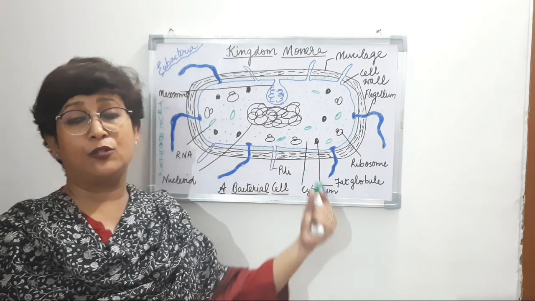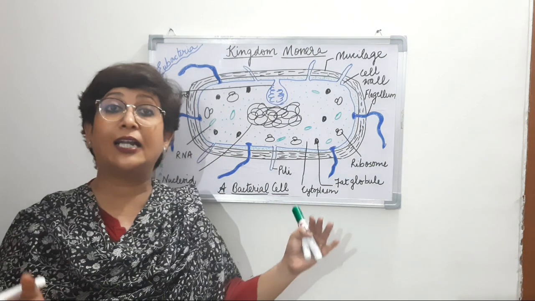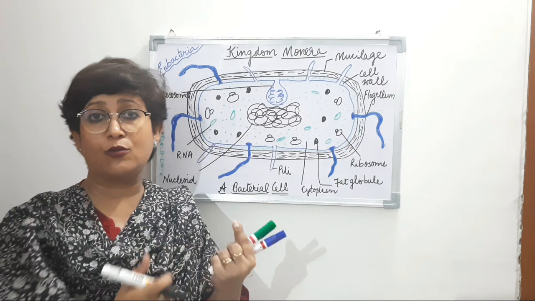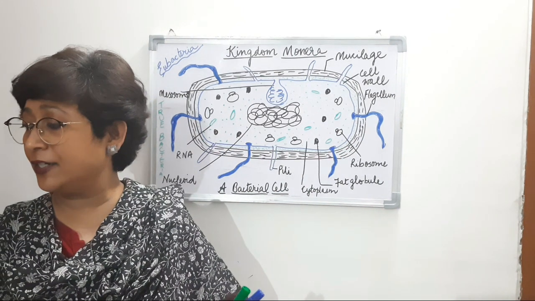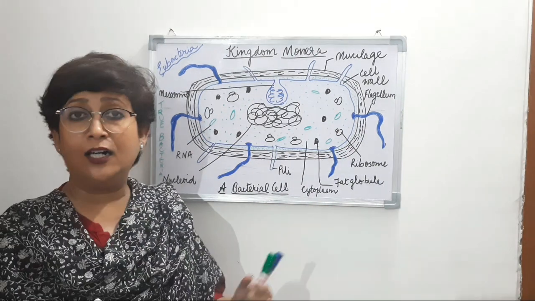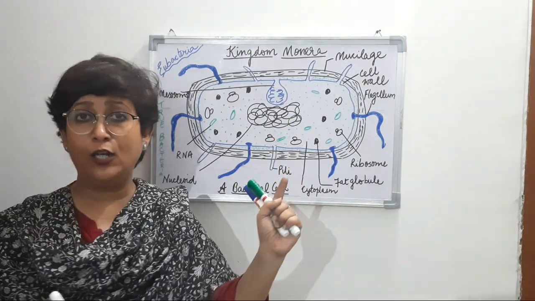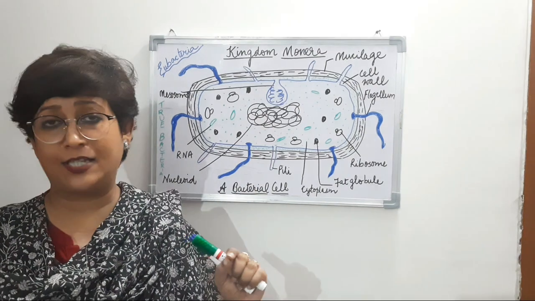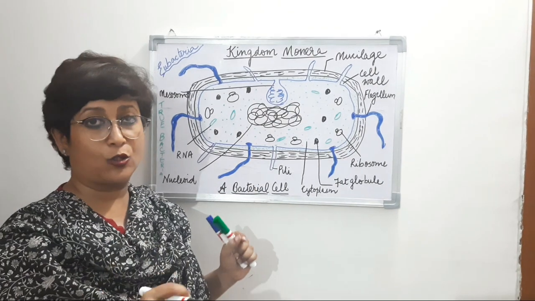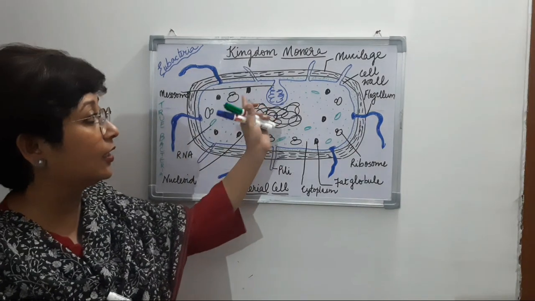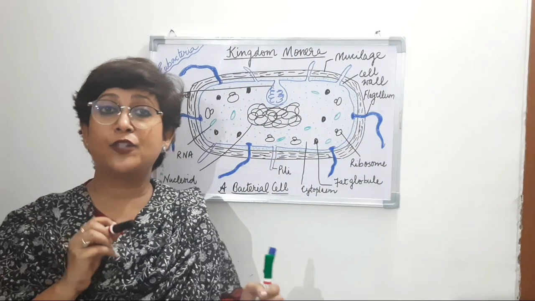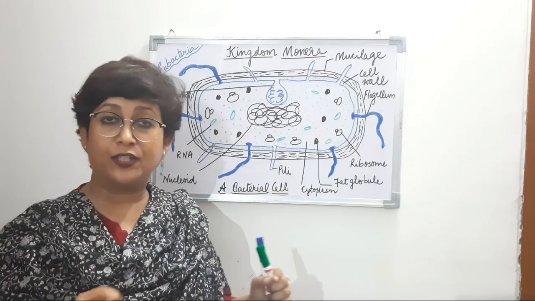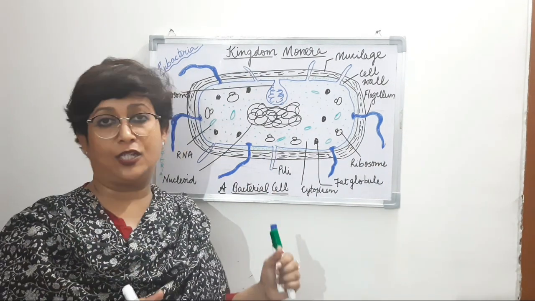This peptidoglycan and amino acid, collectively called murein, forms a mesh-like structure. Then we find that the outermost layer of the cell wall is inlaid with lipopolysaccharide, which means lipids are also present. So that's about the cell wall. What is the function of the cell wall? It is the outer rigid covering of the cell which gives shape to the cell.